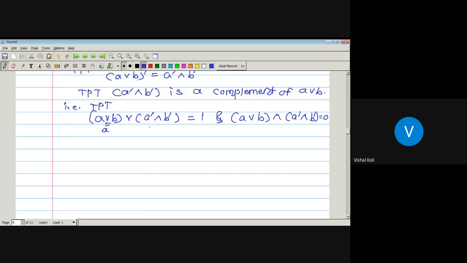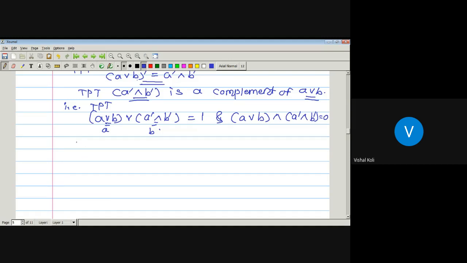This one is A, this one is B. If A and B are any two elements, then B is a complement of A if A join B is 1 and A meet B is equal to 0. So if we prove that (A join B) join (A complement meet B complement) is equal to 1, and (A join B) meet (A complement meet B complement) is equal to 0, then the corresponding A complement meet B complement is a complement of A join B. It means this condition holds.